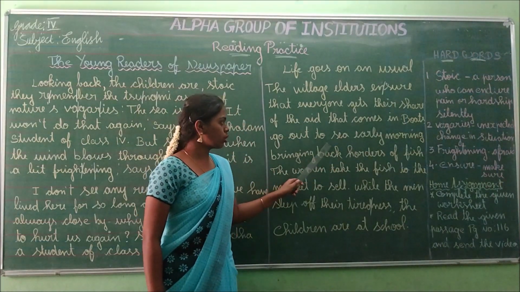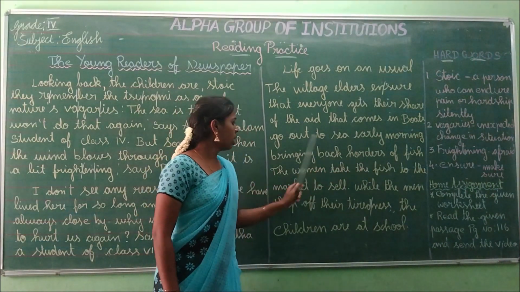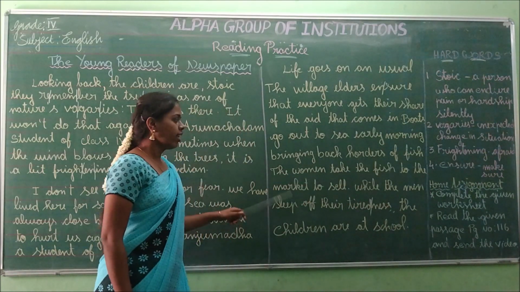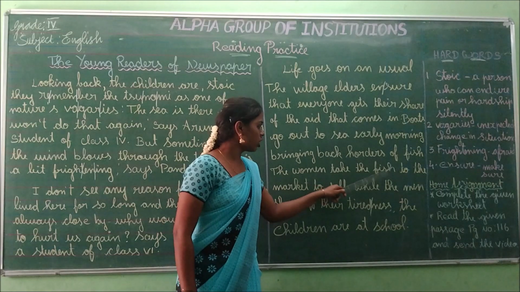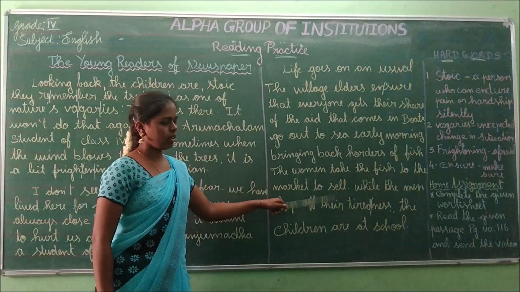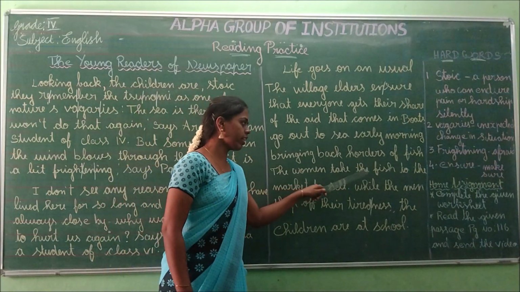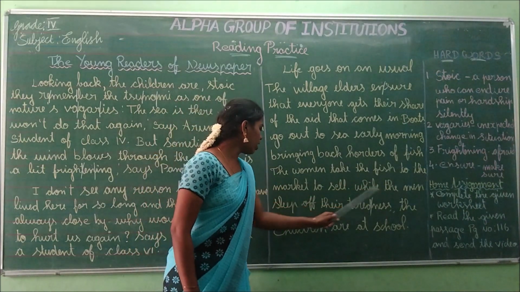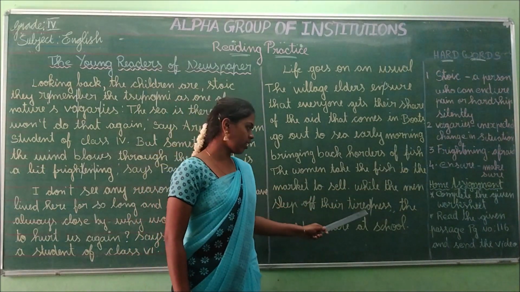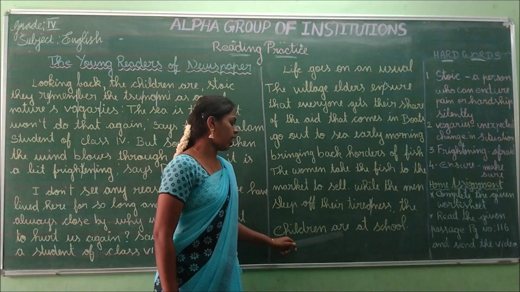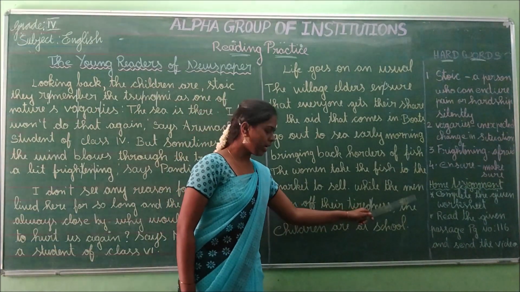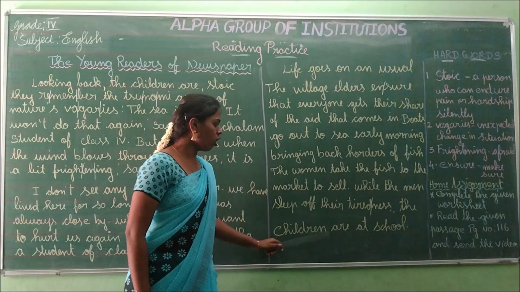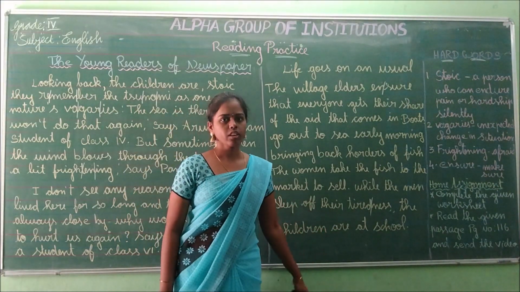The women take the fish to the market to sell. While the men sleep off their tiredness, the children are at school.